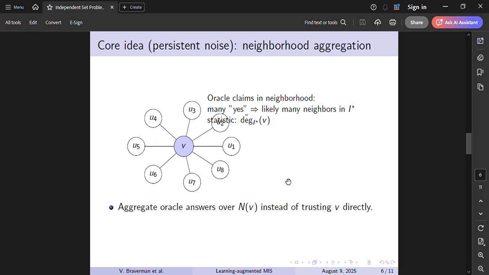For all the neighbors of v, if many of these neighbors are predicted to be in the maximum independent set, that's strong evidence that v itself is not in the maximum independent set, because independent sets cannot contain adjacent vertices. This aggregated neighborhood statistic is more robust to noise. Even if a few neighbor labels are wrong, the majority trend still carries useful information.